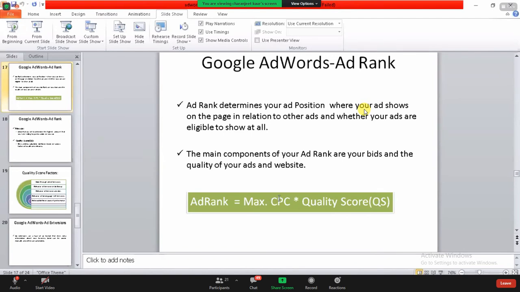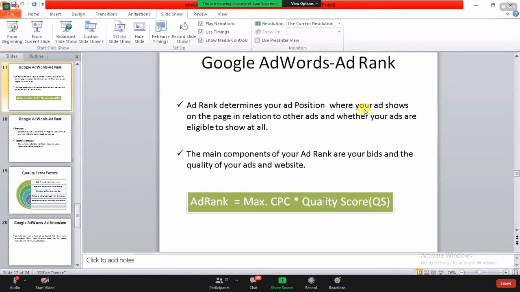So this decides, first of all, how much bidding you are paying to Google, and the second is quality score. It matters with your quality score itself. It is not possible that if you are a newcomer and you have just started creating your website, you have no relevant content, you have plagiarism in your website, you haven't made any backlinks, you haven't made any networking, you do not have any social bookmarking, you don't have any sort of SEO done on your website.